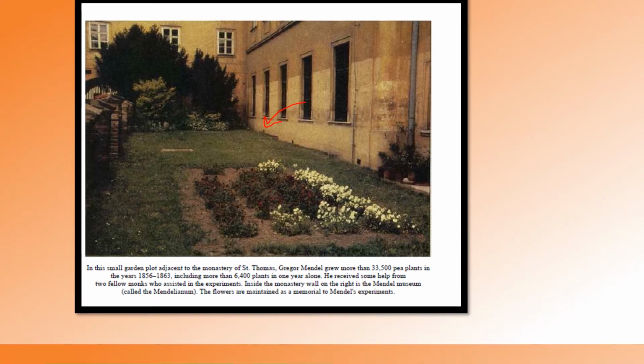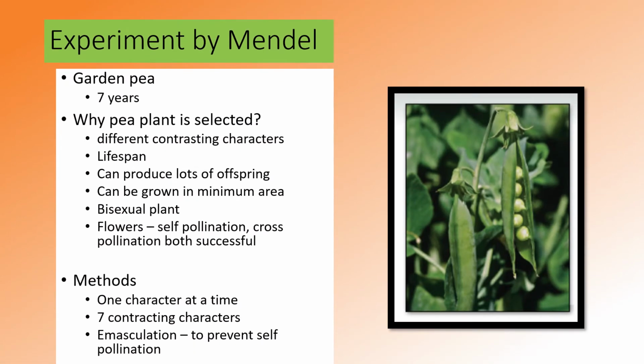So Mendel did his experiment in the garden pea. His whole experiment was conducted in the garden pea, and he took 7 years to complete it. Not 1 or 2 years, he took 7 years for completion of his experiment.